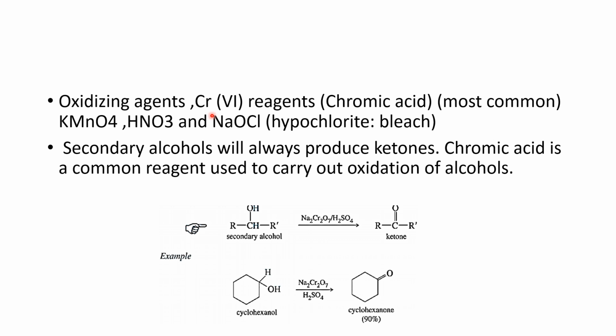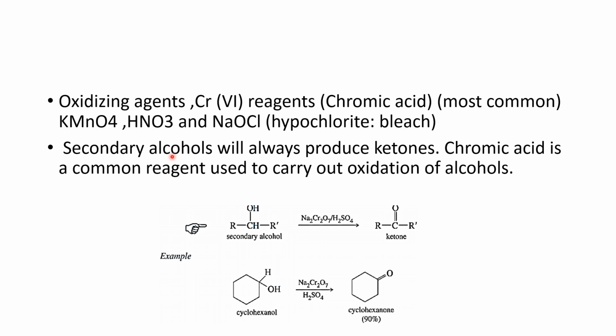Now, the product of oxidation of alcohol depends upon whether your alcohol is of primary, secondary, or tertiary nature. For example, in case of secondary alcohol, whenever it undergoes oxidation, there will always be production of ketone.